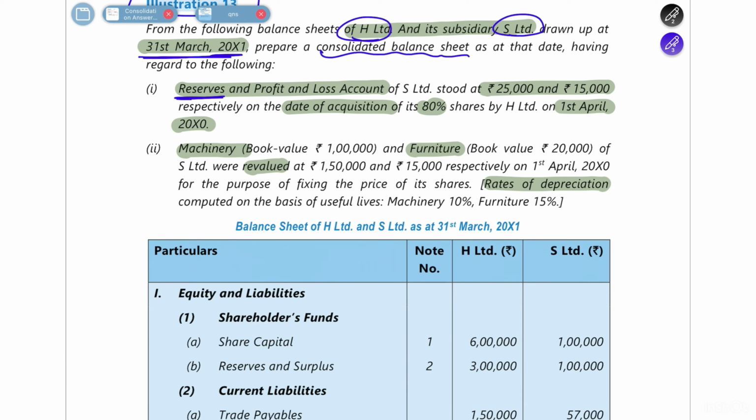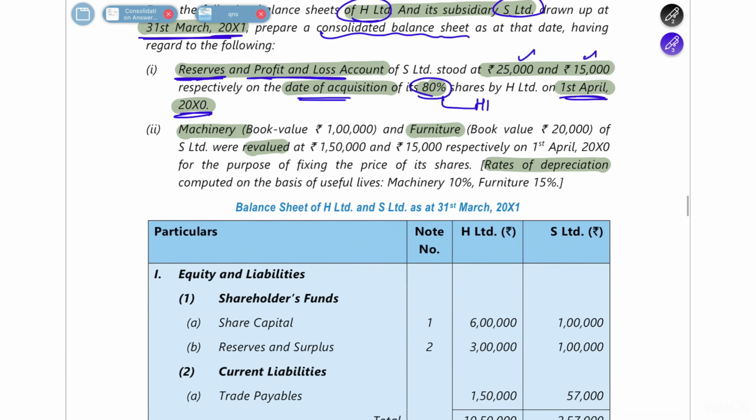They have told you that there are reserves and P&L account, with 25,000 and 15,000 worth of balance on date of acquisition. The holding interest is 80%, and the acquisition happened on 1st April 2020, or we can consider it as 2000. This is about the opening balance and the holding interest. Next, they have told you that there is a machinery as well as a furniture, and it has been revalued, and rates of depreciation have also been given here. So this is given about revaluation as well as depreciation.